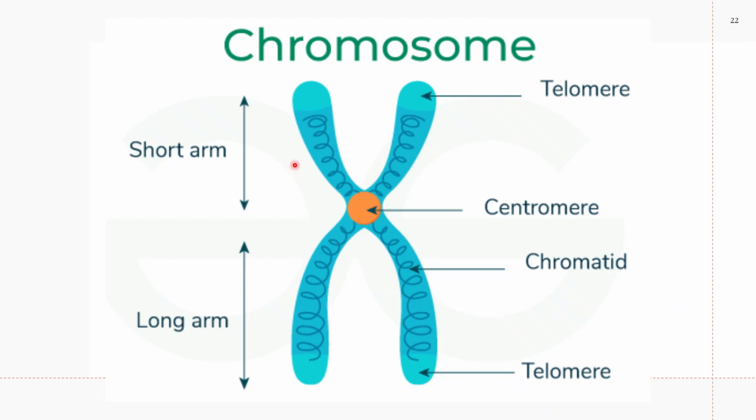Anyway, this is the short arm, this is the long arm. And you have here your telomeres, the tips or ends of your chromosome. Of course, you have here your sister chromatid.